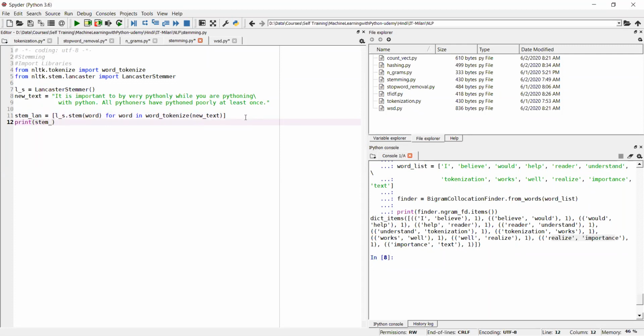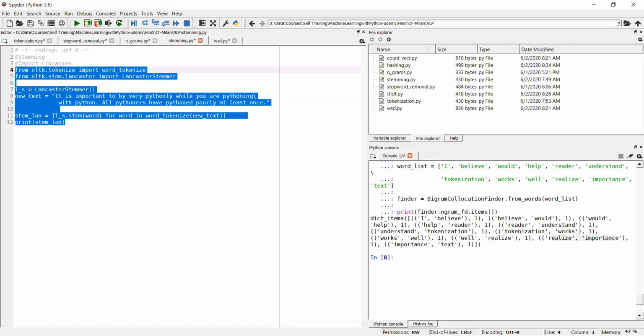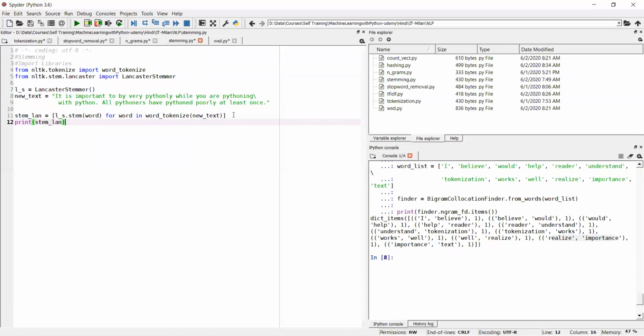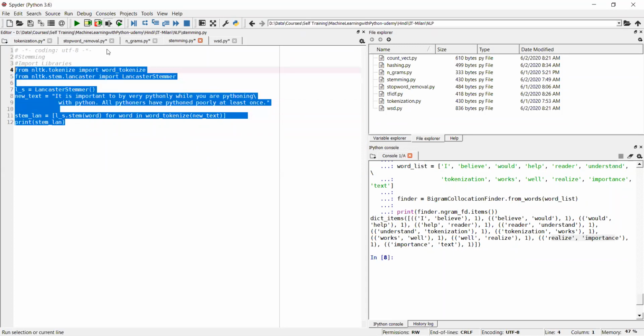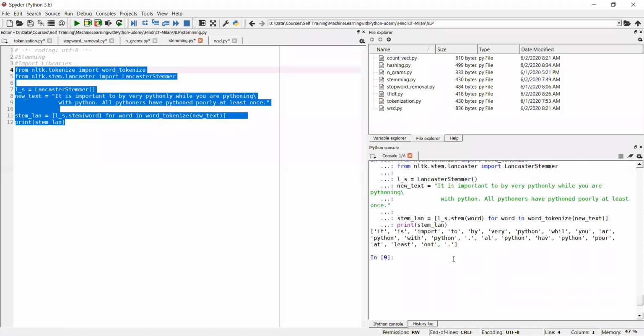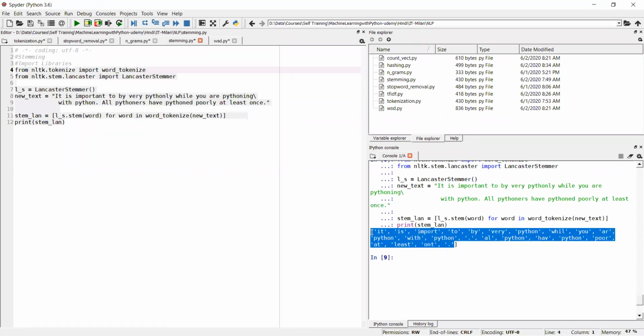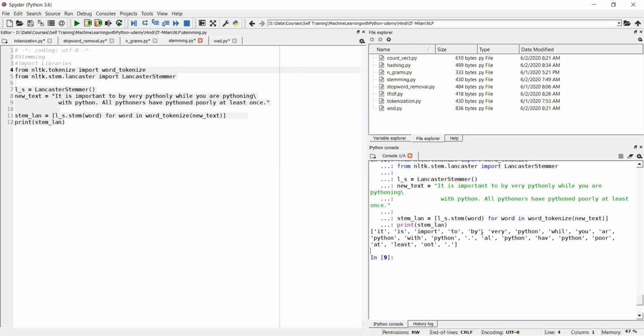So hopefully all the people are able to understand Python. Definitely those who are new, it will be a little tough for them to understand this. You can see here, only the root words are printed. To, it is important.